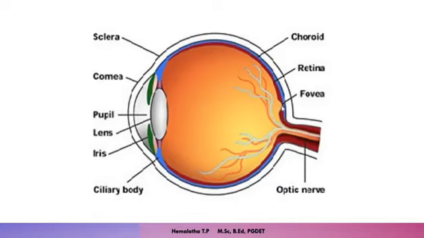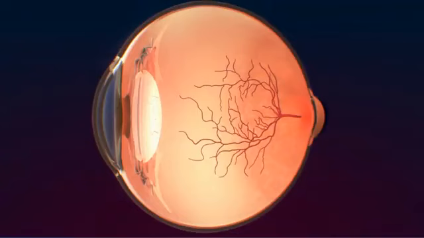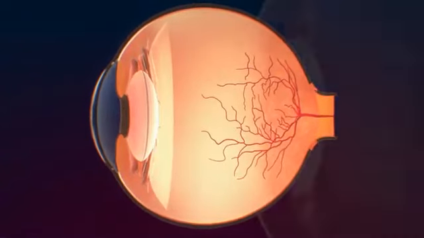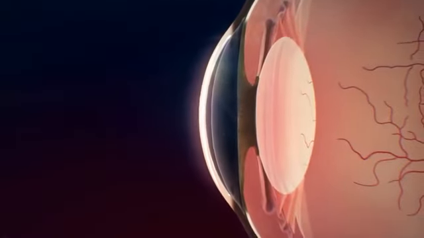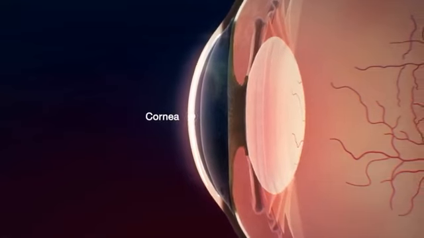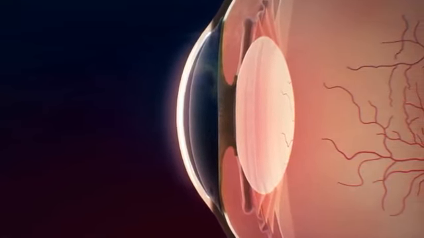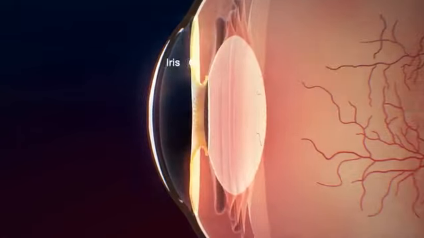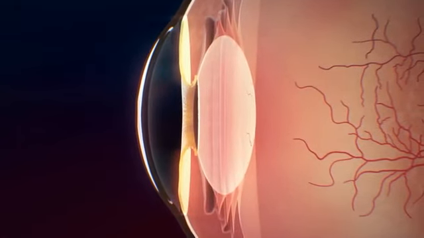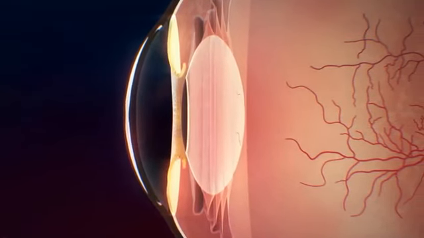Hope it is clear now what the parts of the eye are and what their functions are, what each part does, how it is important in the formation of the image, and what its role is. All these things you have learnt in detail.